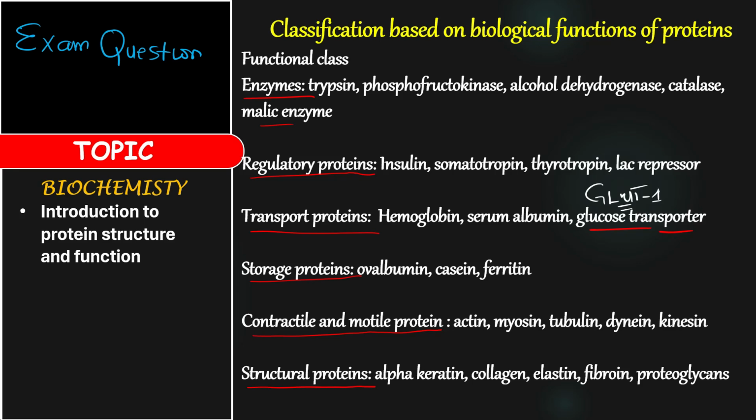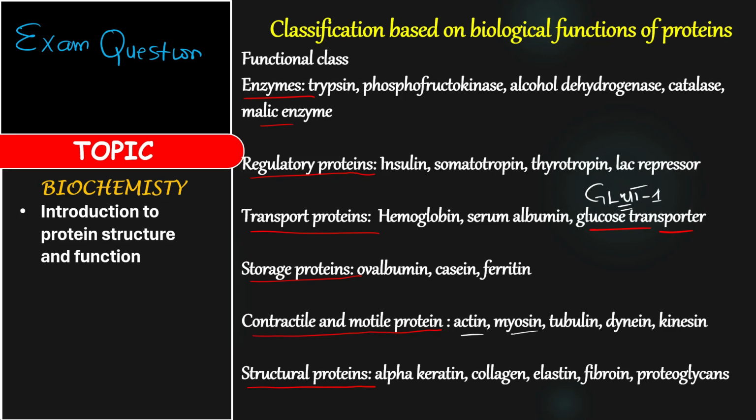Contractile and motile proteins. Those are the proteins present in what? In muscle tissues. Because muscle tissue does what? They contract. So contractile and motor proteins are found in muscle tissue. Examples are actin and myosin. If they ask you to classify proteins according to biological functions and give examples, and you give two or three examples each, you are very good. For contractile and motor proteins, actin and myosin must always be the first ones. Then tubulin, dynein, and what? Kinesin.